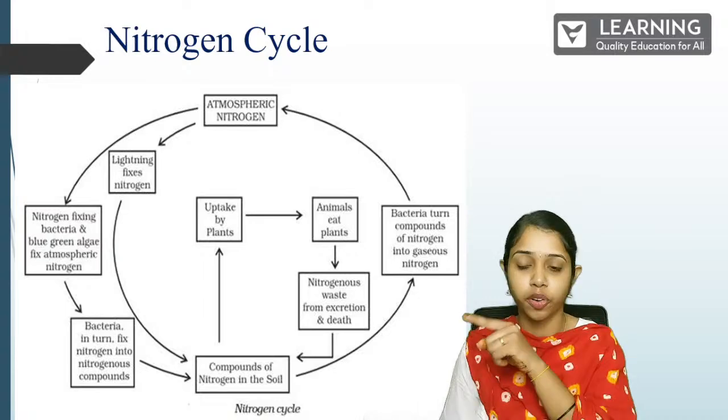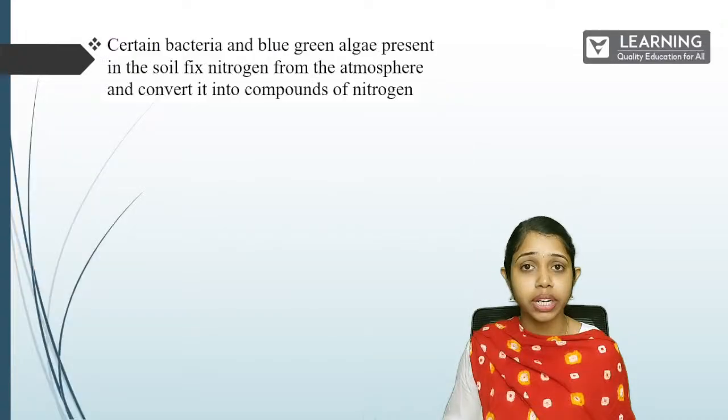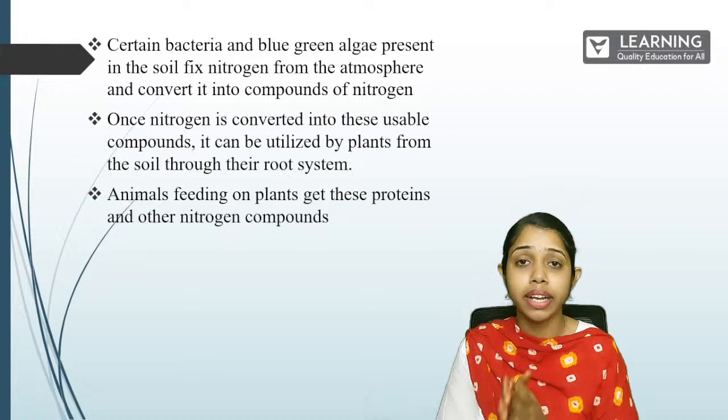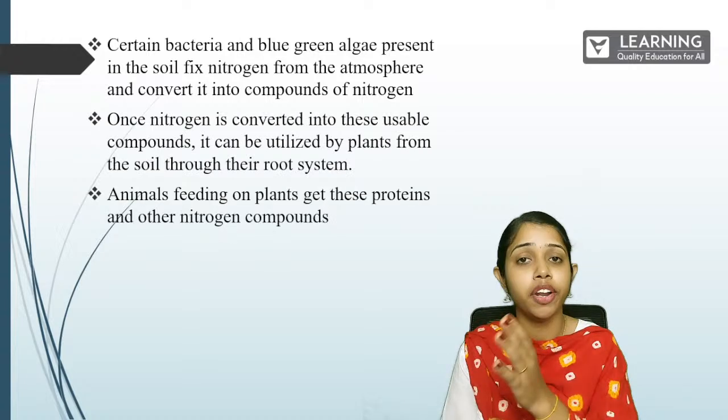So what happens? Certain bacteria and the blue-green algae present in the soil help us to fix the nitrogen compounds into the soil, and our plants pick up those nitrogen compounds and grow, and the animals which feed on the plants, and the humans, get that nitrogenous component.